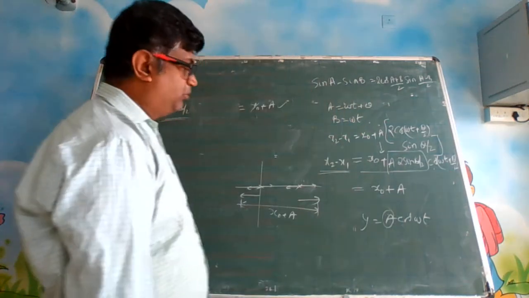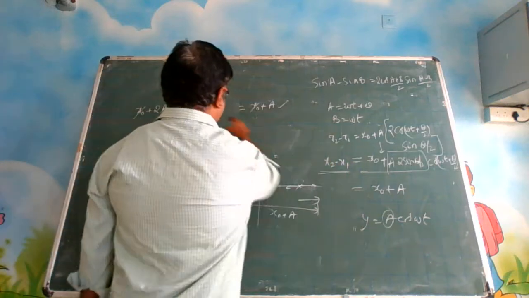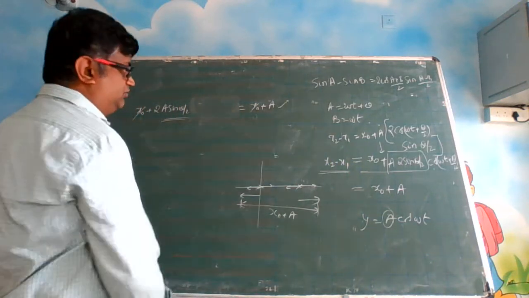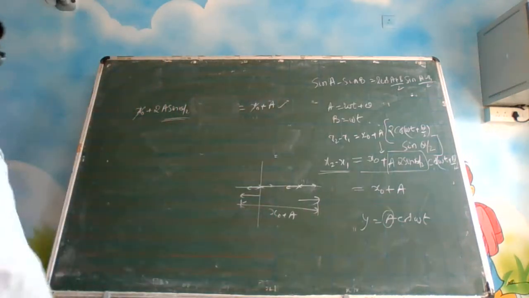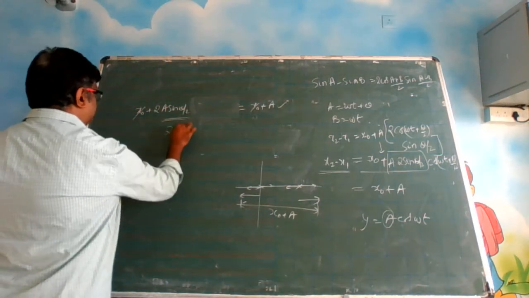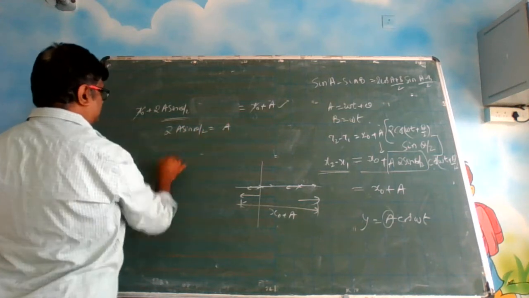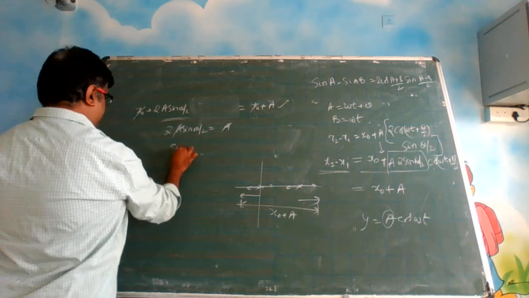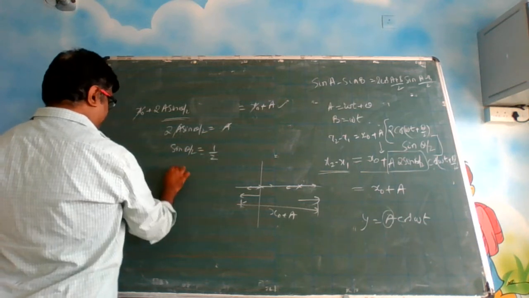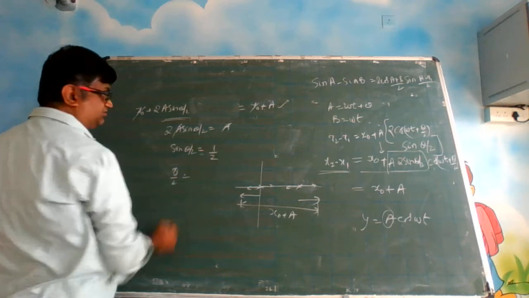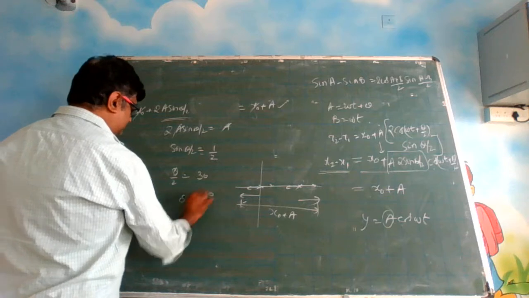So x0 plus 2a sin theta by 2 is equal to x0 plus a. This is the full equation; we should not take the cosine part. So 2a sin theta by 2 is equal to a, so sin theta by 2 is equal to half. Theta by 2 is sin inverse of half, which is 30 degrees. So theta is equal to 60 degrees. Okay.